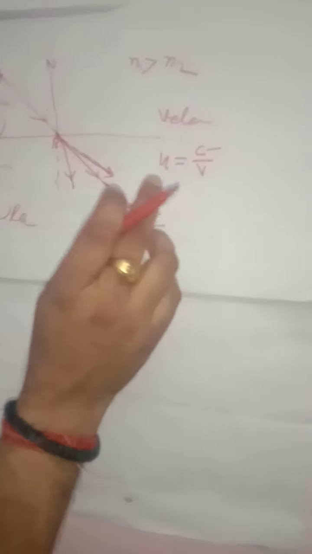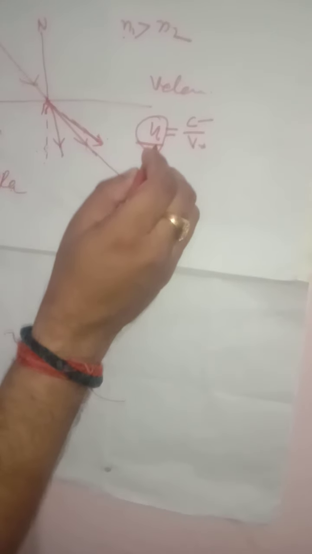Here we define an important parameter, refractive index. What is the refractive index? Refractive index N is equal to C upon V, where C is the velocity of light in vacuum or free space and V is the velocity of light in that particular medium.